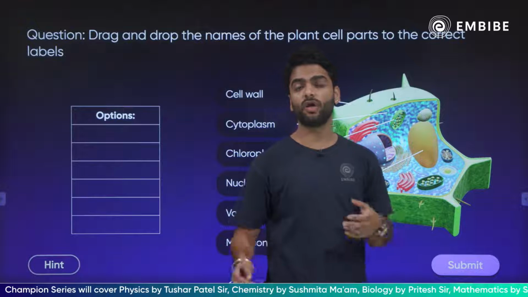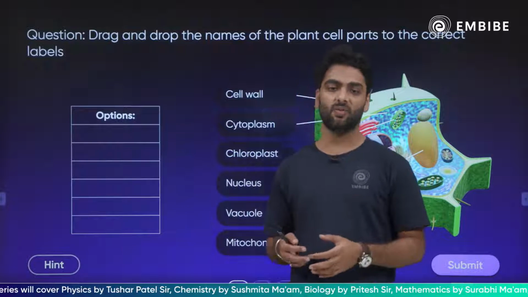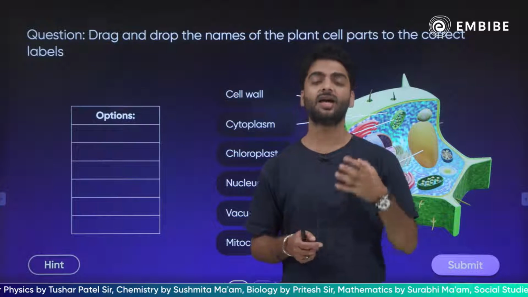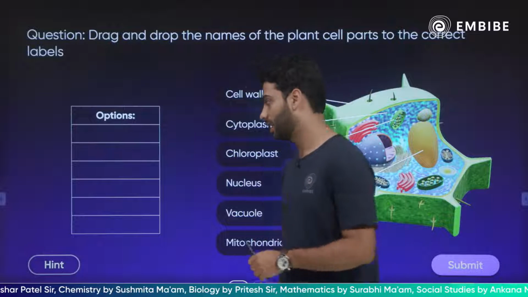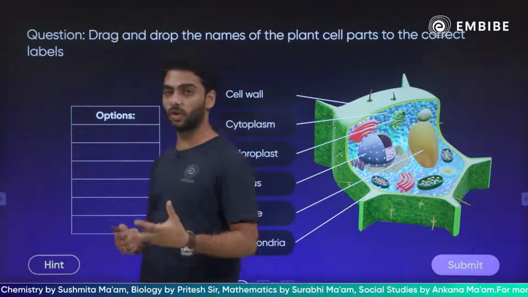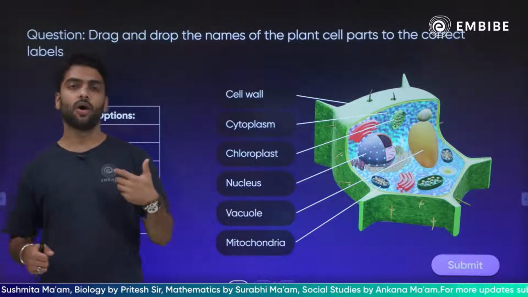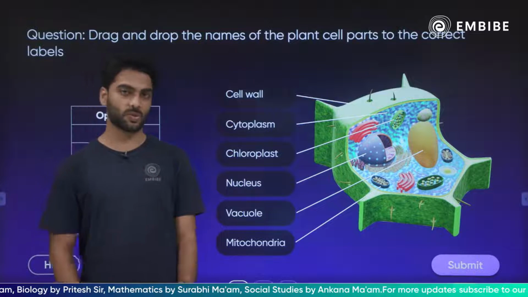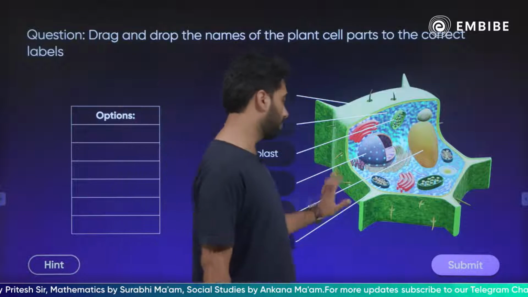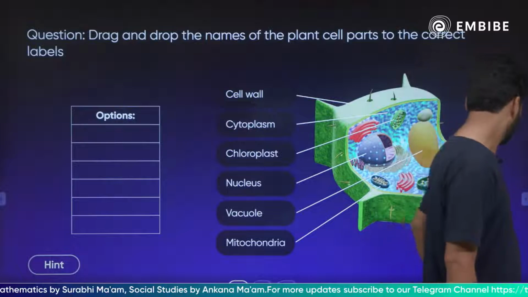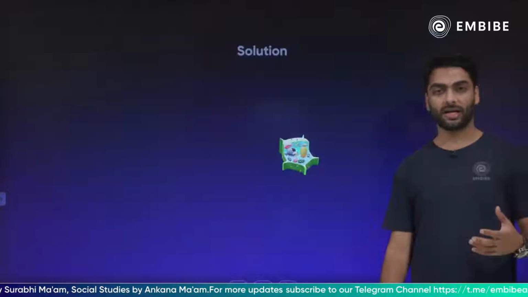So cell wall is present in plant cells, it is present in certain bacteria and it is also present in fungi. The cell wall can be made of cellulose, lignin, pectin, or it can be made of peptidoglycan as well. Okay, so this is about the plant cell and we are absolutely correct.